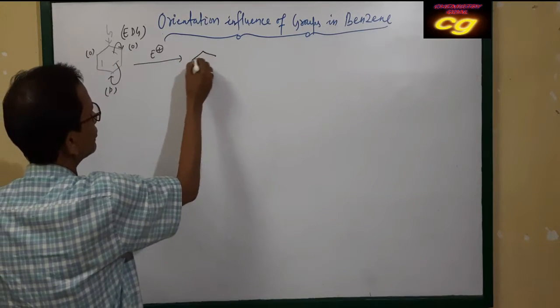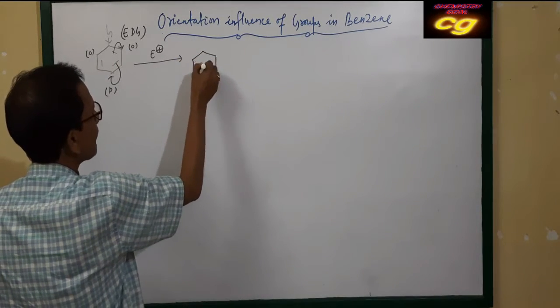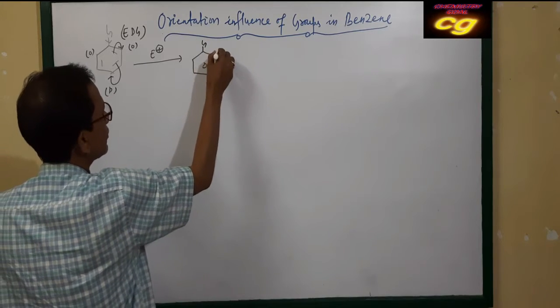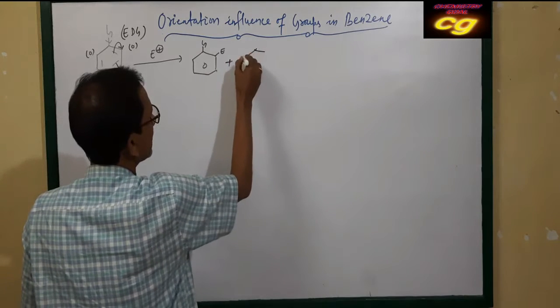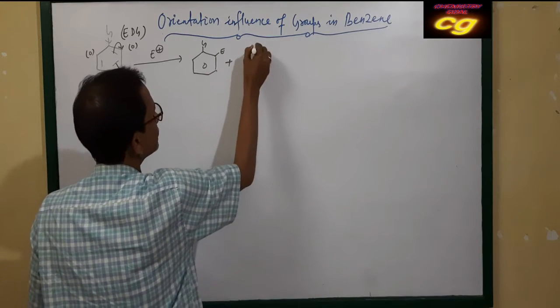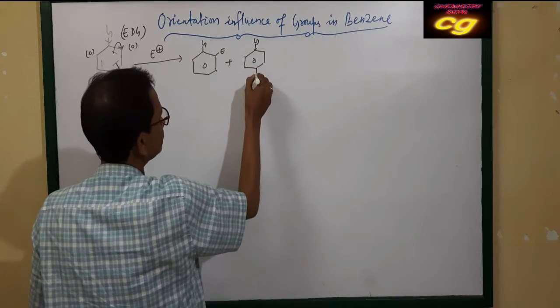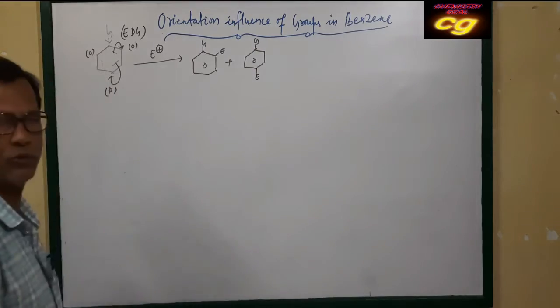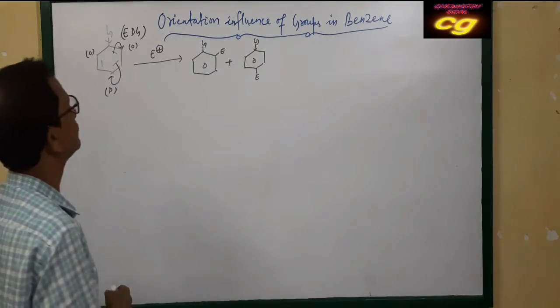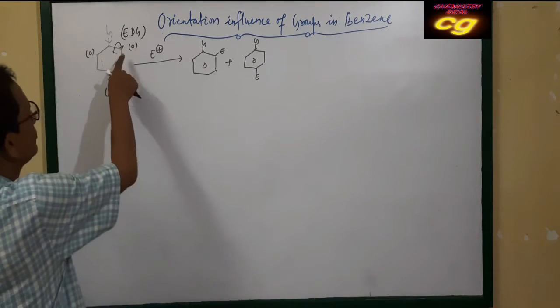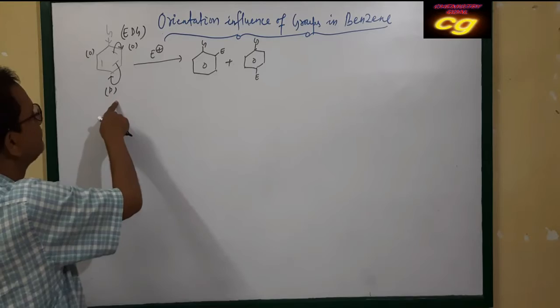So the product will be, this is your group, and either the ortho position will be attacked or the para position. These two positions will be the preferable positions for the attack.